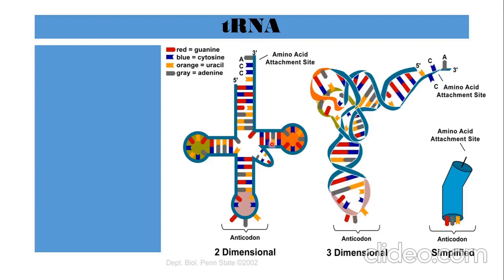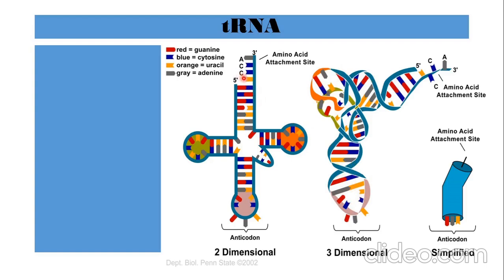We represent it with a two-dimensional view to make our studies easier. In the two-dimensional view, it looks like a clover leaf model. Here 5', 3'. Now they have some specific ends, determined by what they attach to. For our studies, we are focused on two ends only.